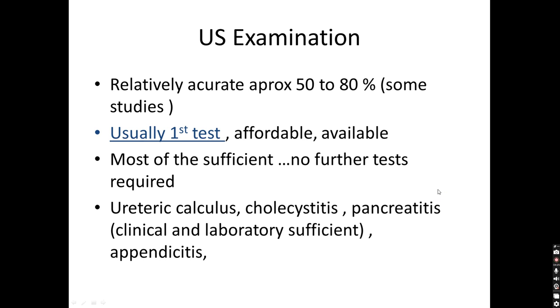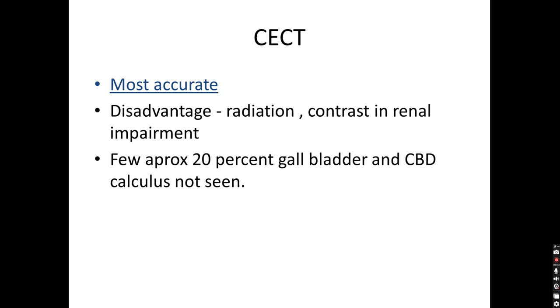Then ultrasound is usually the first investigation done in an acute abdomen patient. Most of the time it will be sufficient and no further test will be required, like in ureteric calculus, cholecystitis, and pancreatitis. In pancreatitis, most of the time clinical findings and labs like serum amylase and lipase levels will give the diagnosis. In appendicitis, the WBC count will be raised, and in these cases ultrasound will give the answer in most patients. Very rarely we need CT for further investigation if ultrasound is insufficient or not giving any answer.